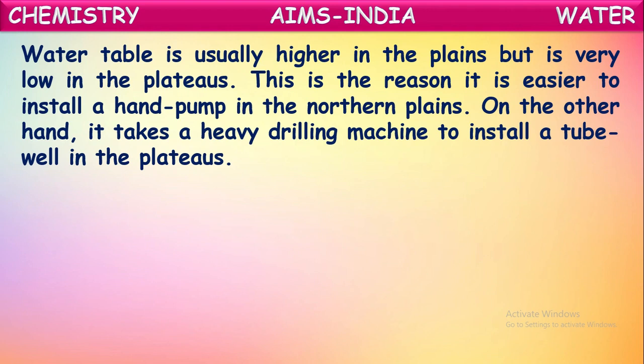The water table is usually higher in the plains, but it is very low in plateaus. This is the reason it is easier to install a hand pump in the northern plains, because in the plains the water table is much higher. By digging small holes, to only a small depth, we can collect groundwater. On the other hand, it takes a heavy drilling machine to install a tube well in the plateaus, because in plateaus water is very deep in the soil. So to collect the groundwater there, it needs a heavy drilling machine to install a tube well.